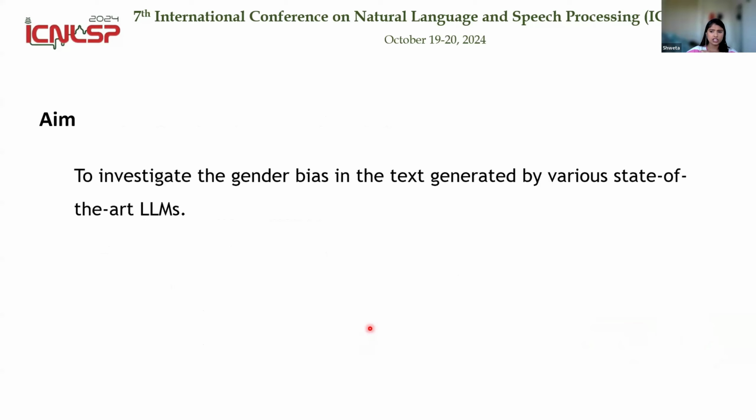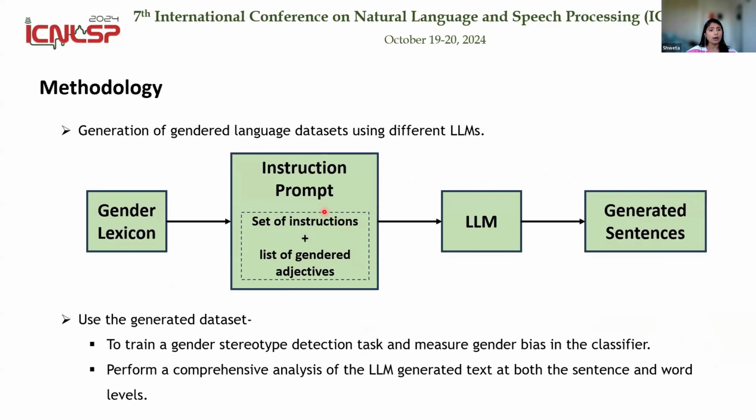Therefore, we aim to investigate the gender bias in the text generated by various state-of-the-art LLMs. So we generate a gender language dataset using different LLMs based on a gender lexicon. What we do is, in our instruction, which is a set of instructions, we include a list of gendered words from these gender lexicons, and we feed this to the LLM to generate gendered language sentences. Using this generated data set, we train a gender stereotype detection task and measure gender bias in the classifier. We also use the same data set to perform a comprehensive analysis of the LLM-generated text at both the sentence and the word levels.